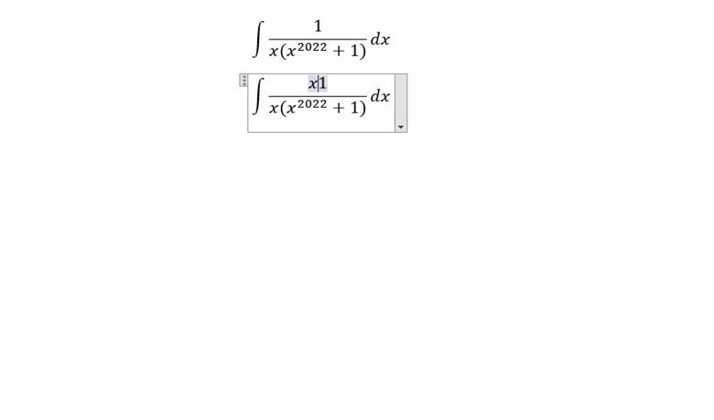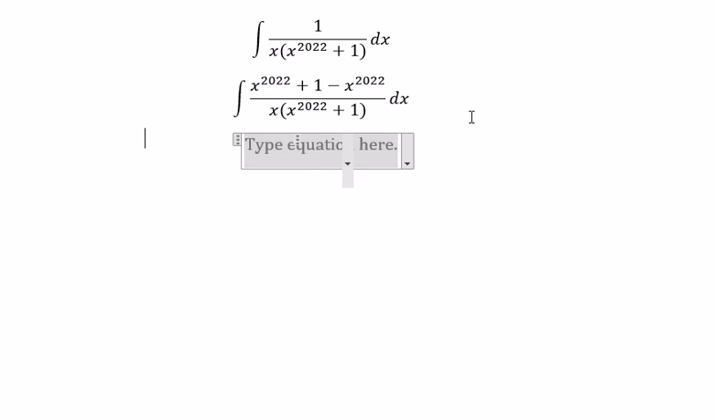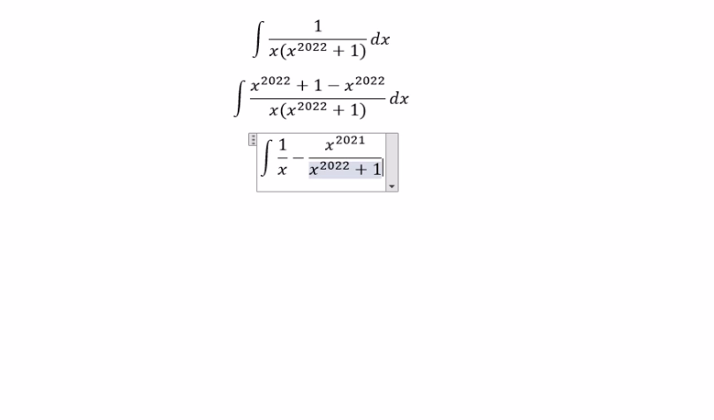We add s to the power of 2022, so it means we need to minus s to the power of 2022. So this one divided by this one, you get 1 over s, and we have the negative. This one divided by this one, you get s to the power of 2021 over s to the power of 2022 plus 1.